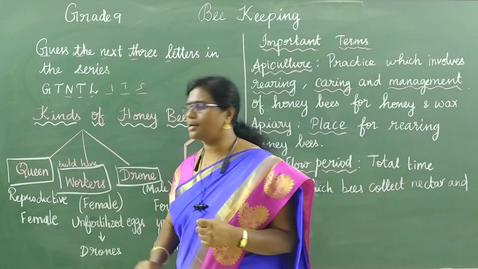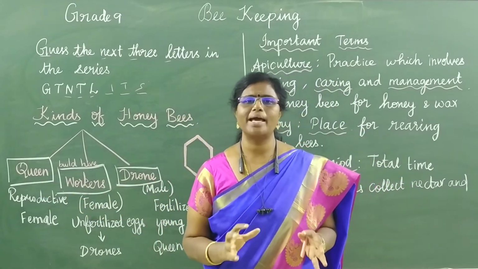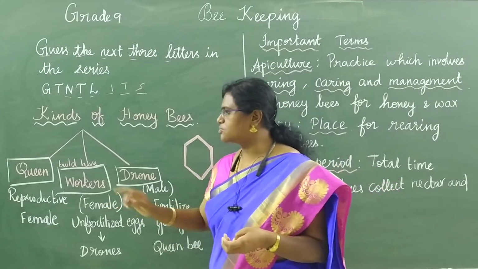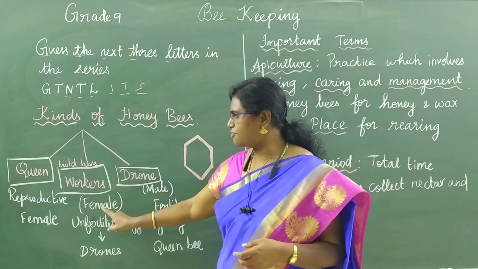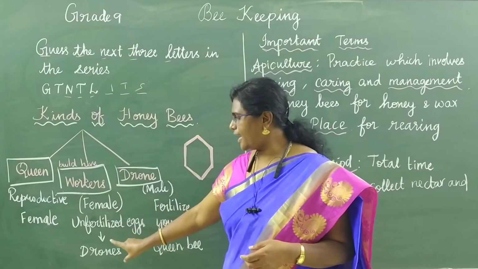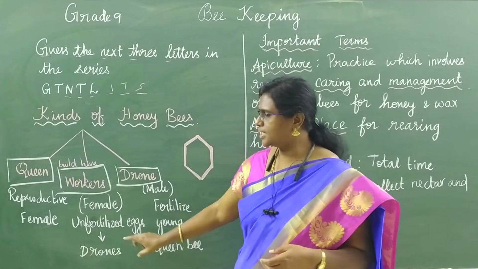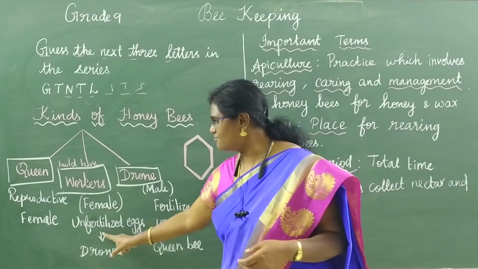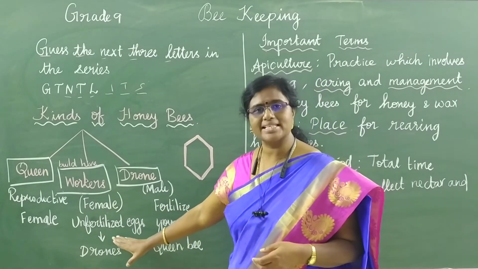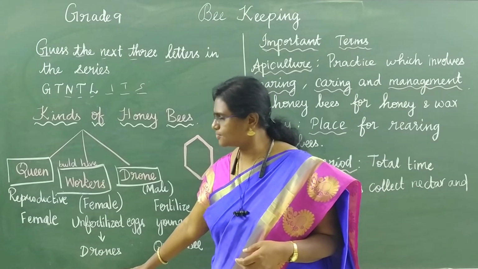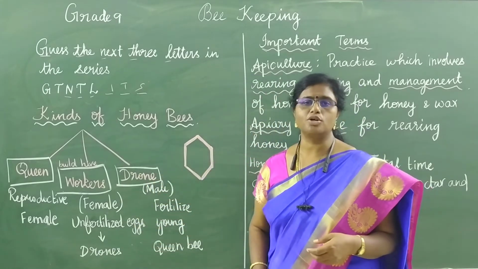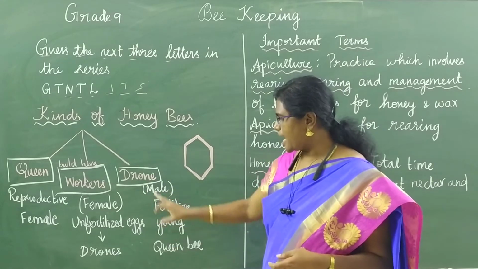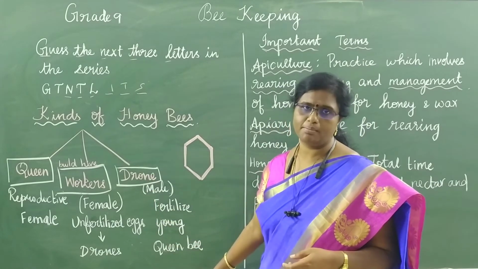So if you take queen bee, actually this is a female bee, reproductively active female bee. Next one is workers. Workers are also female, but they lay unfertilized eggs. Here queen will lay the fertilized egg, but this one will lay unfertilized egg. This unfertilized egg develop into drones. Next variety is called drone bees. Drone bee is a male bee, and it will fertilize the young queen bee.